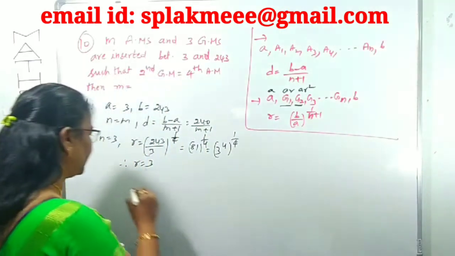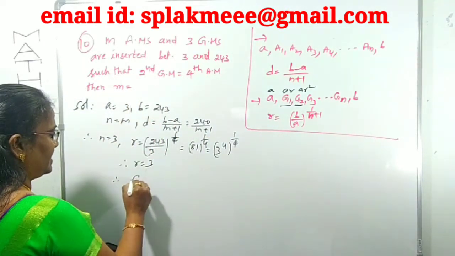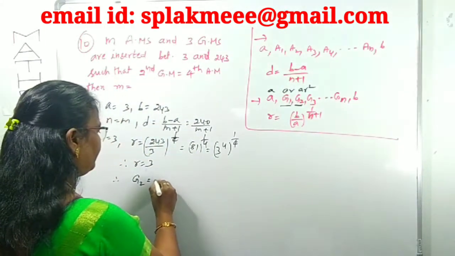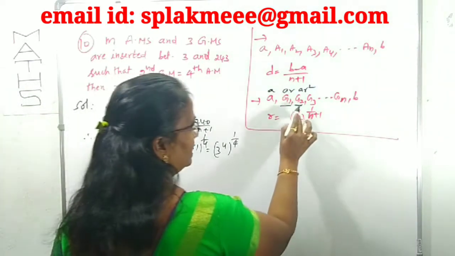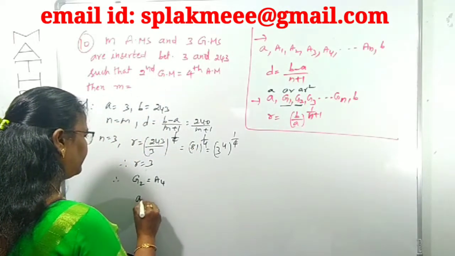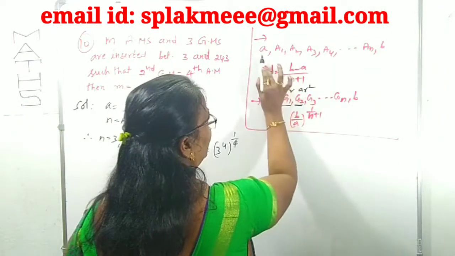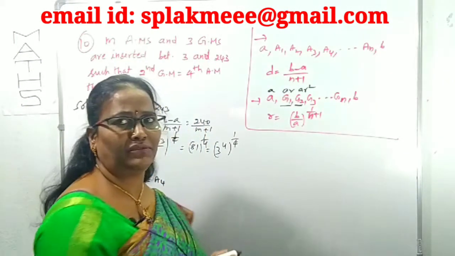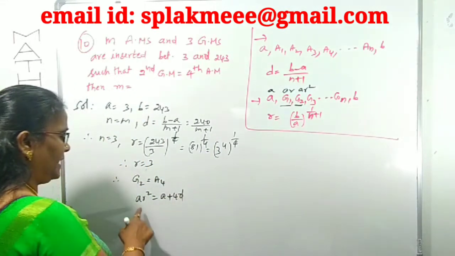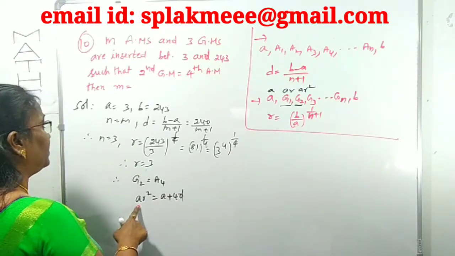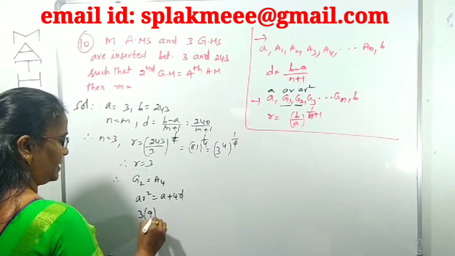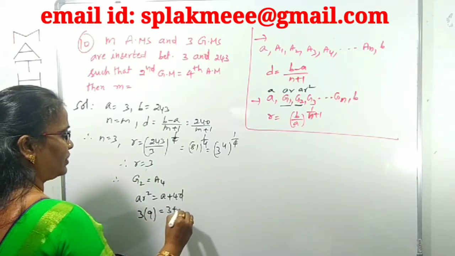G2 is equal to the fourth AM, A4. You can observe that G2 is clearly the third term of the GP, that is AR square, which is equal to A4. A4 means the fifth term of the AP. What is the fifth term of the AP? A plus 4D. So AR square is equal to A plus 4D. The A value is 3 and R is also 3. So 3 into 3 square, 9, is equal to 3 plus 4 into D.